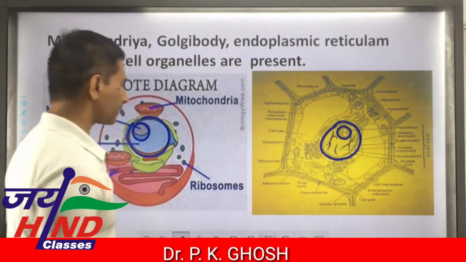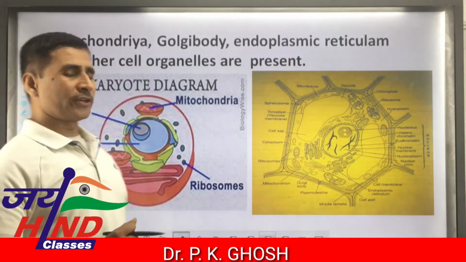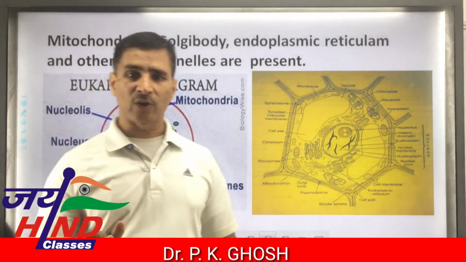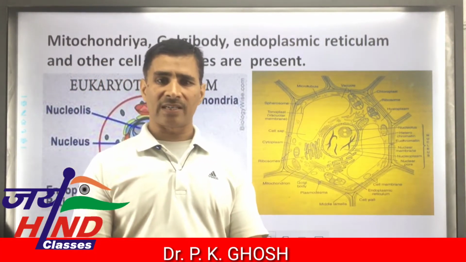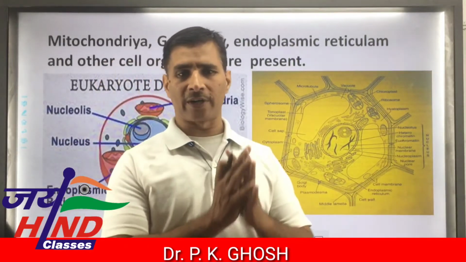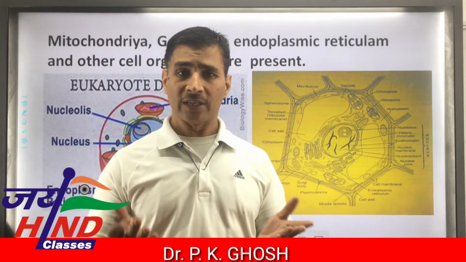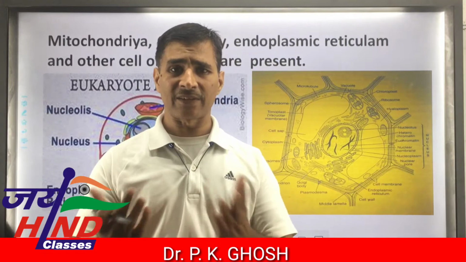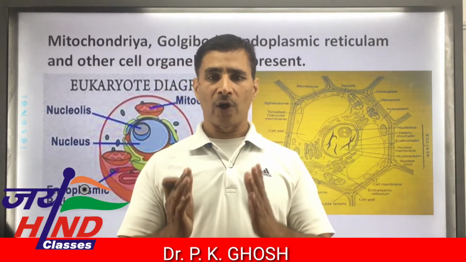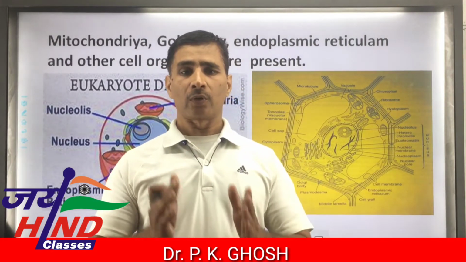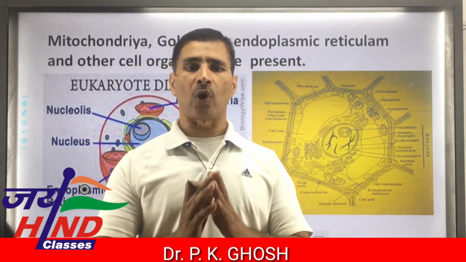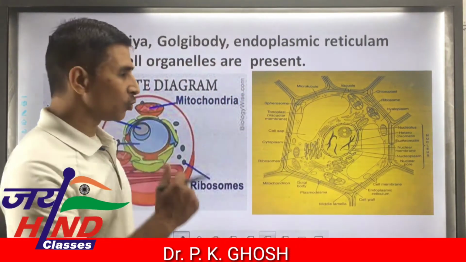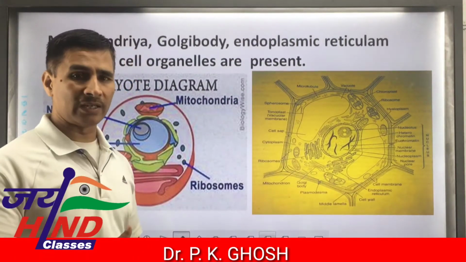Next feature, mitochondria, Golgi body, endoplasmic reticulum, and other cell organelles. All these cell organelles are found in eukaryotic cell, but lacking in prokaryotes. There is a great difference. Mitochondria, Golgi body, endoplasmic reticulum, chloroplast, and other cell organelles are found in almost all eukaryotic cells, whether it belongs to plant kingdom or animalia.